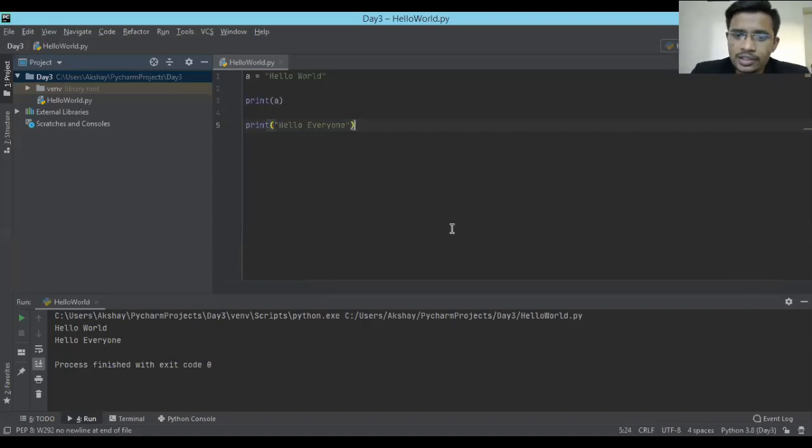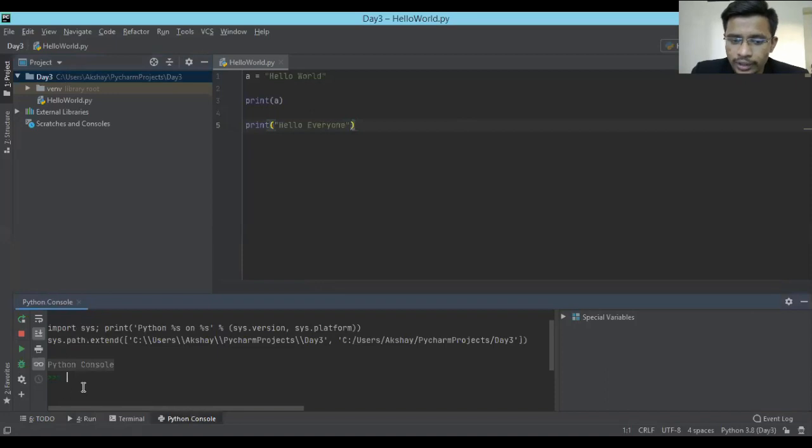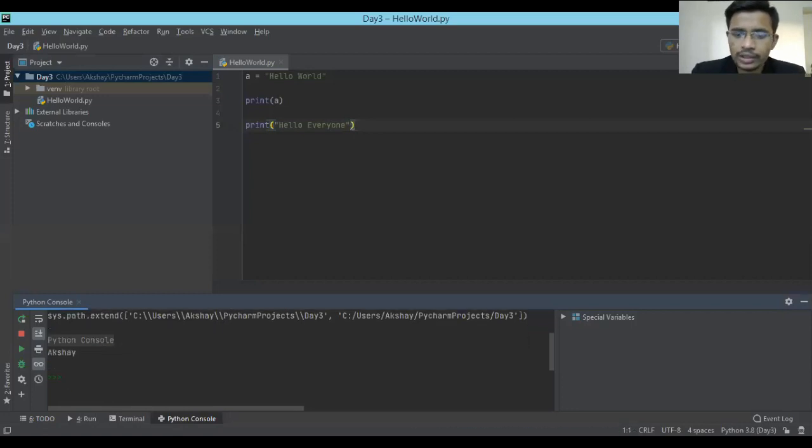Okay, so that is just for learning basic commands. If you want to execute, check, or try a few things, you can do that from here as well. This is just like the shell. You just go and type it over here, like print my name, and if I hit enter, it will print over here. So it is just like a shell. If you want to use that, you can go over here.